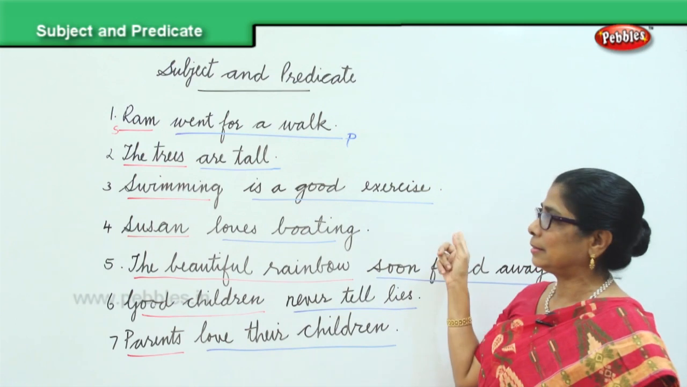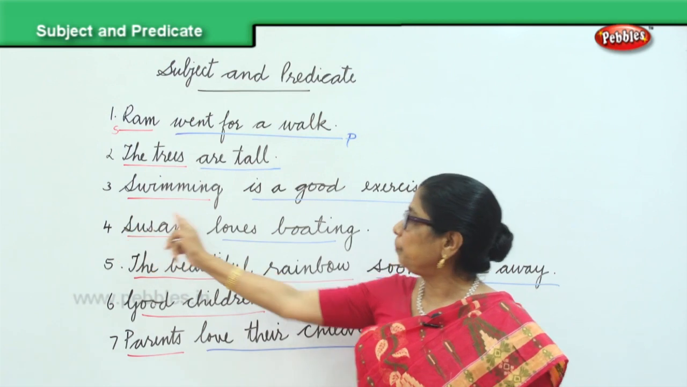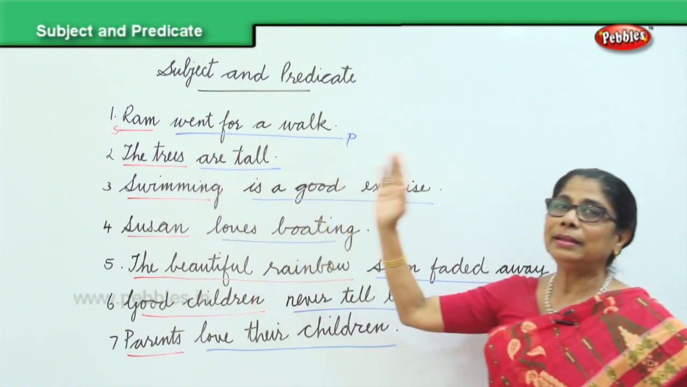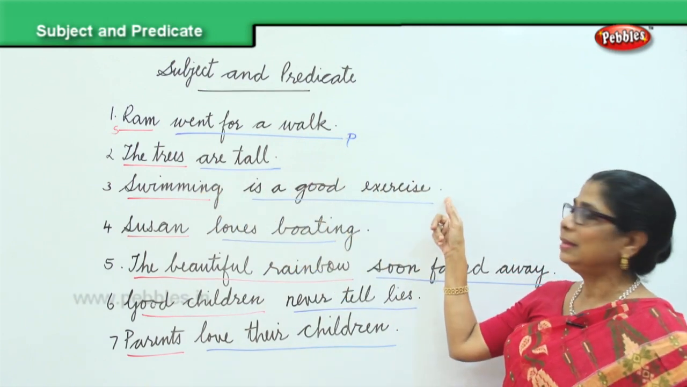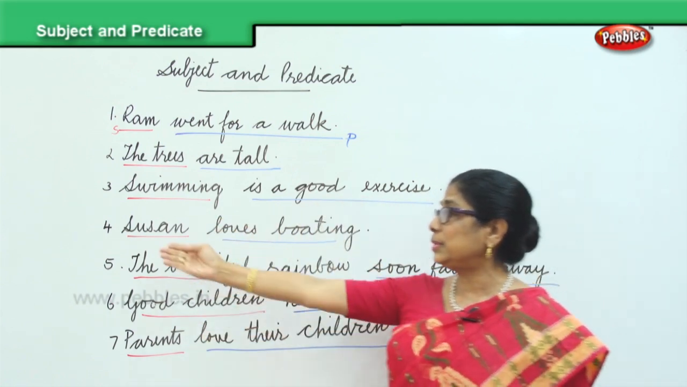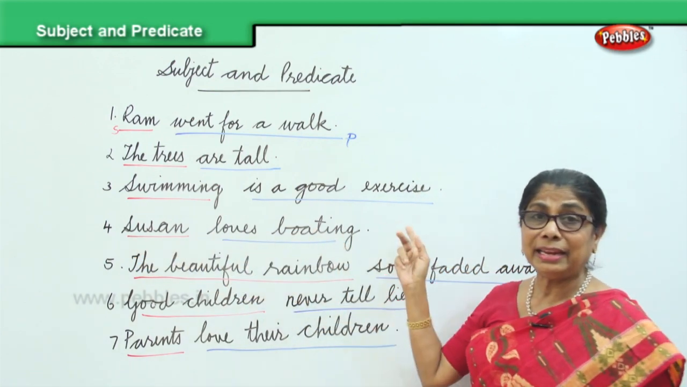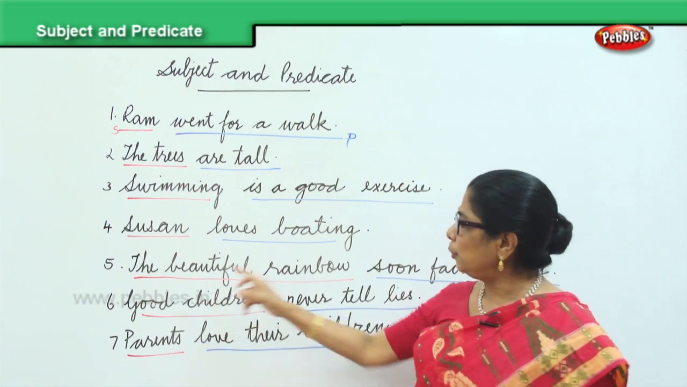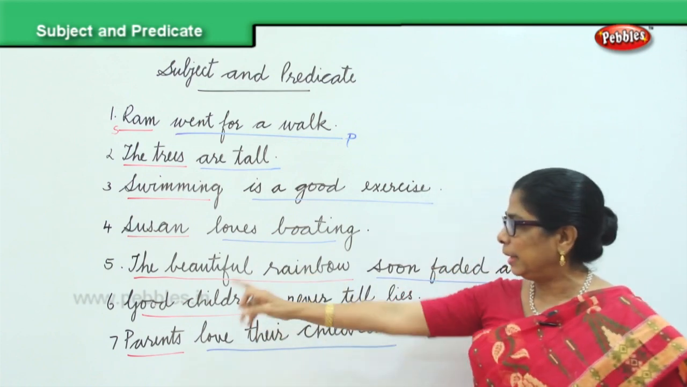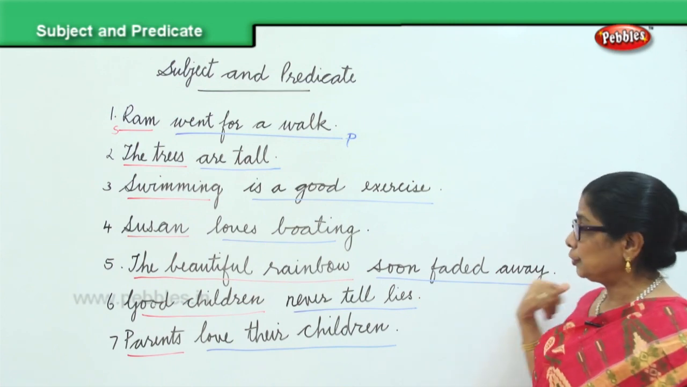Swimming is a good exercise. We are talking about swimming. Swimming is the subject of the sentence and is a good exercise is the predicate. The sentence begins with the capital letter S and ends with the full stop. Susan loves boating. Susan is the subject, S capital. Loves boating is the predicate. It ends with the full stop. The beautiful rainbow is the subject. Begins with the capital letter. Soon faded away is the predicate. Ends with the full stop.